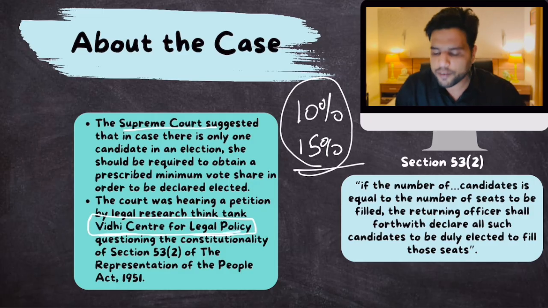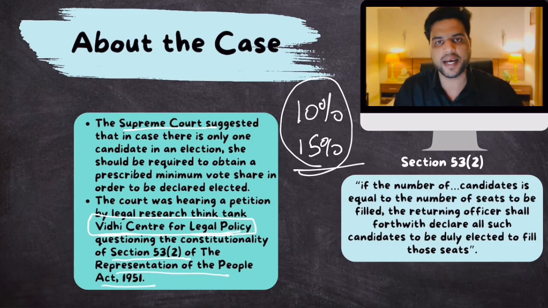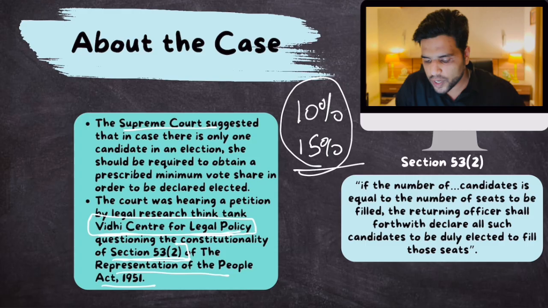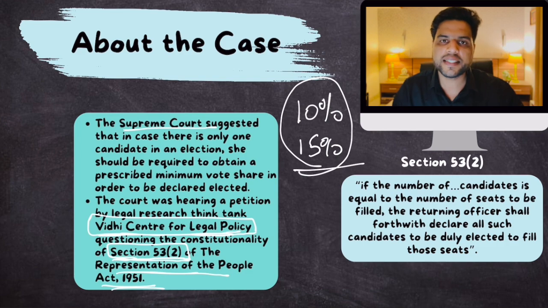Vidhi Centre for Legal Policy was challenging Section 53, Clause 2 of the Representation of the People Act. Section 53(2) says that if a candidate is contesting elections and is unopposed, he should be declared victorious without the election process.